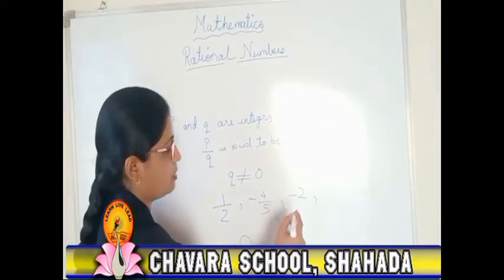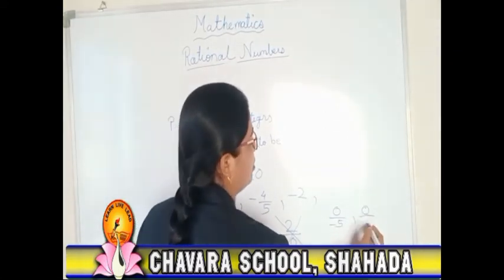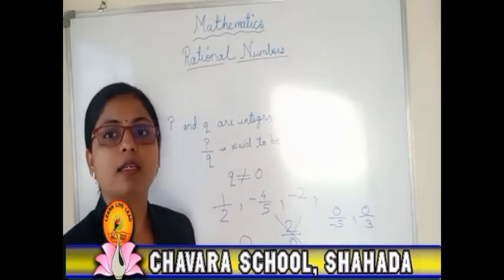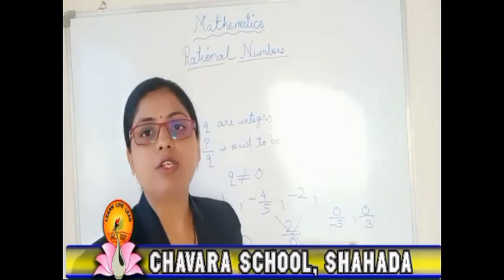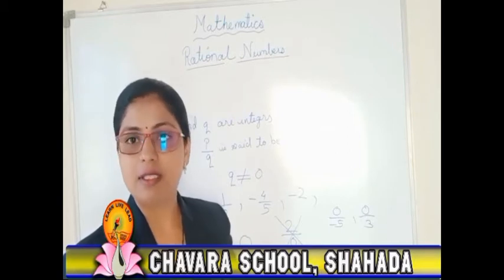For example, now suppose 0 upon negative 5 or 0 upon 3, numbers like that are there. If it is given like that, you should say that it is a rational number, since 0 is also a rational number. Clear with this topic?